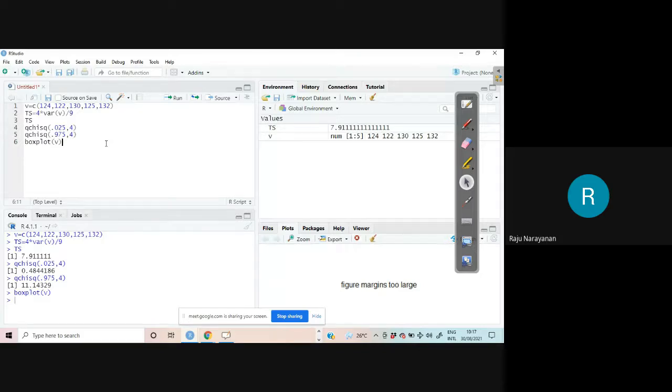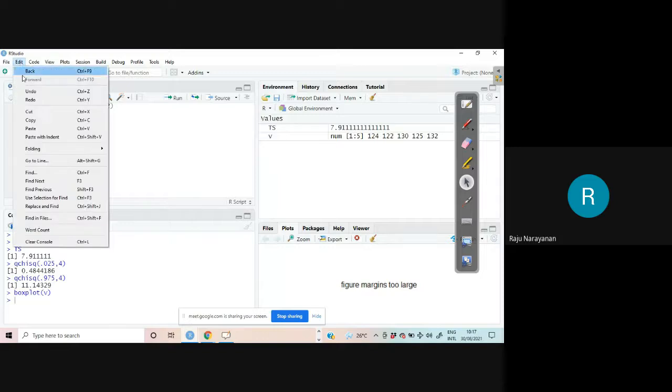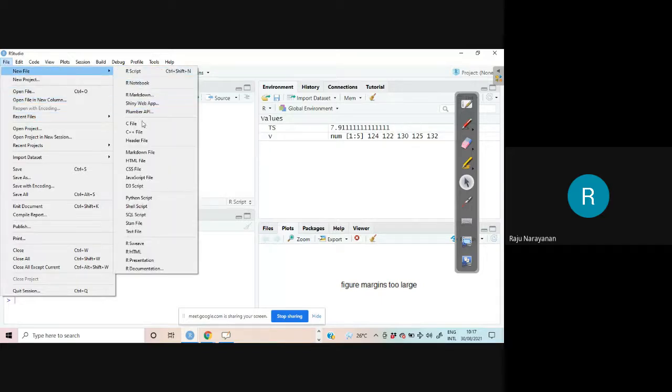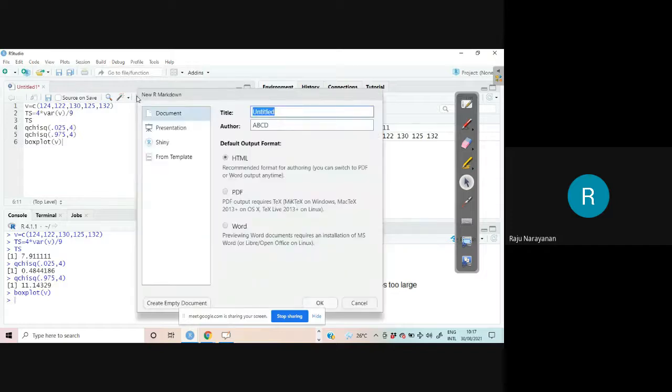And you can create a markdown document, title, for the workshop.